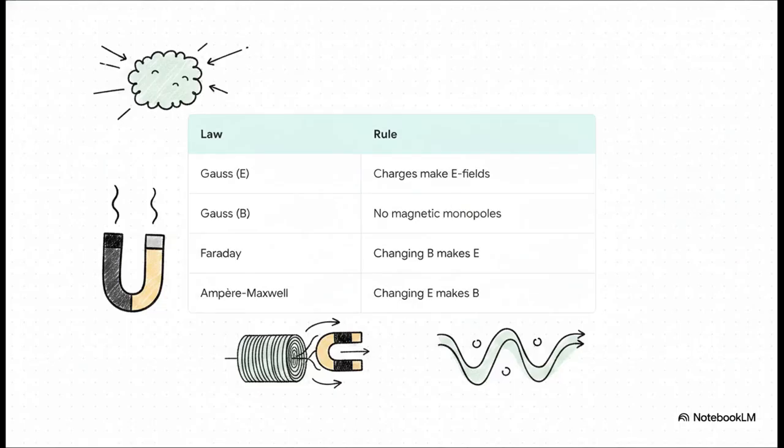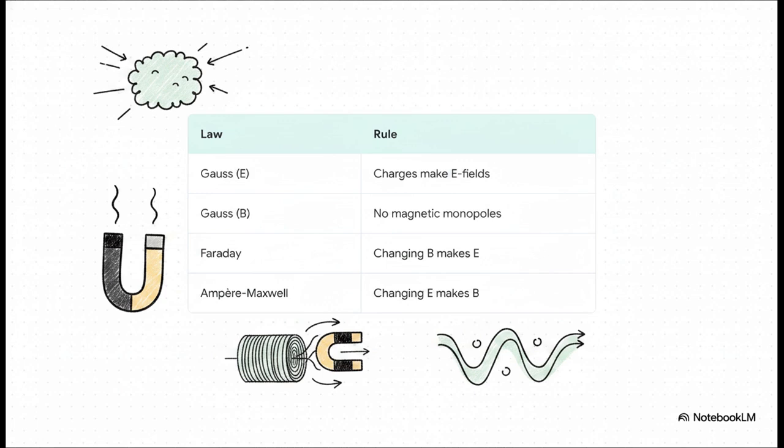Okay, so before James Clerk Maxwell came along, scientists basically had pieces of this massive, disjointed puzzle. First, you had Gauss's law for electricity, which established that electric charges produce electric fields. Think of static electricity pulling a balloon to a wall. Then Gauss's law for magnetism proved that magnetic monopoles simply do not exist, meaning magnetic field lines always form closed loops. Basically, every North Pole has a South Pole.